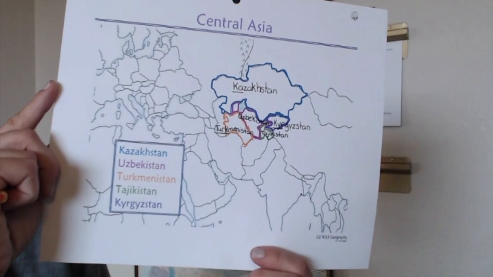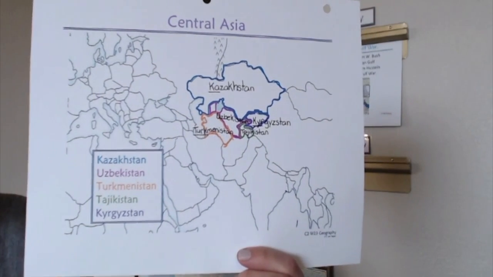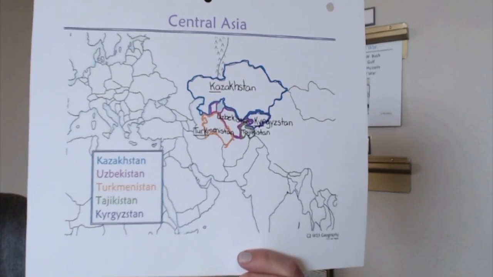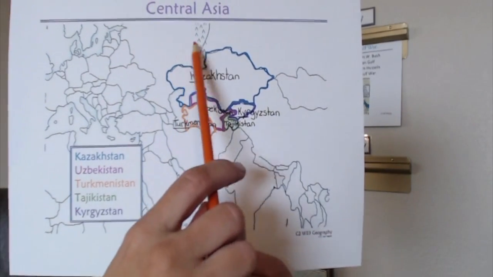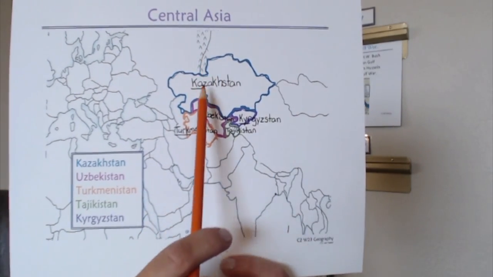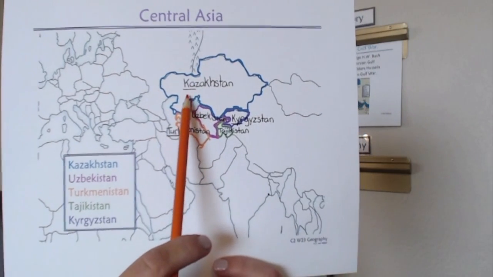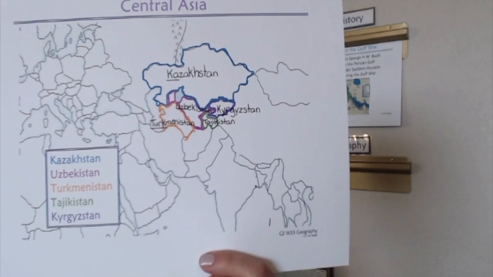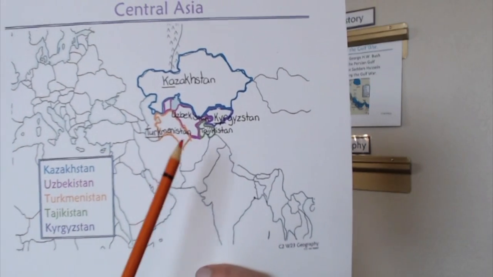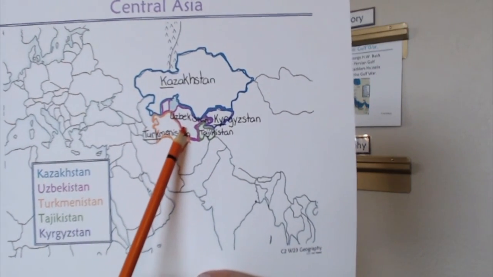Hey, so I moved up much closer to the camera. Today we're going to be going over Central Asia for our geography lesson. And if you would locate Russia right here in the Ural Mountains, right beneath it is Kazakhstan. Can you guys say that? Kazakhstan. And then the next one we'll be going over is Uzbekistan.